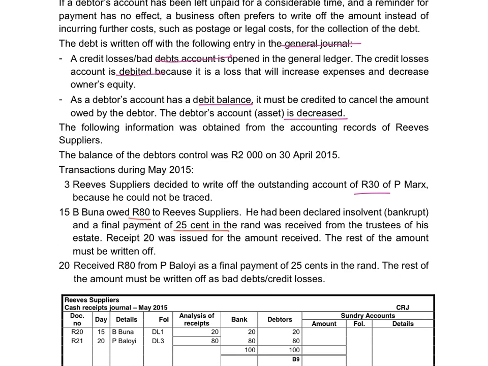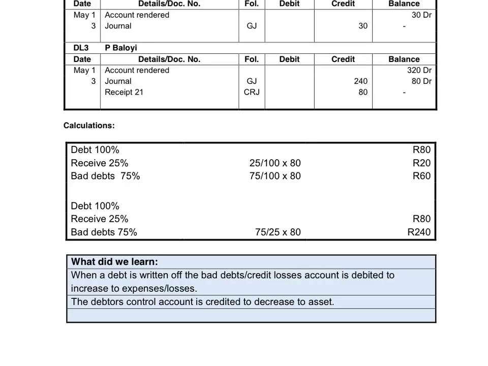They don't give us the information. We know he owes R80 and that we will only receive 25 cents in the rand. So that means that they sold all his assets and determined that they will only be able to pay 25 cents in each rand that he owes his creditors.